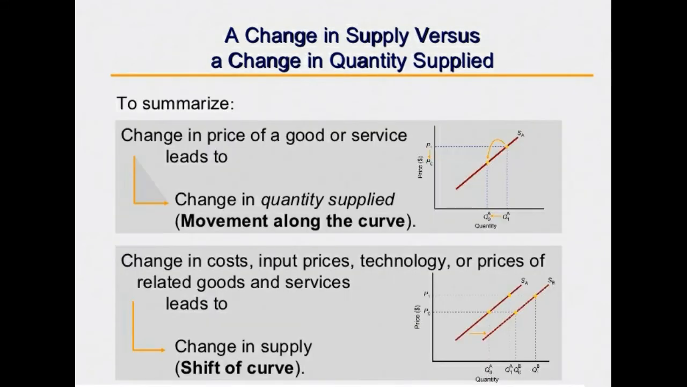A change in the price of goods or services leads to a change in quantity supplied, which shows movement along the curve. Changes in cost, input prices, technology or prices of related goods and services lead to a change in supply that shows a shift of the curve, which is the supply curve shown on the slide.